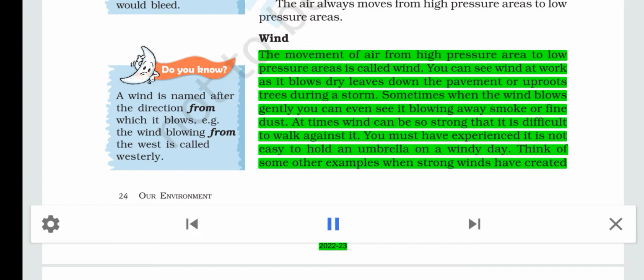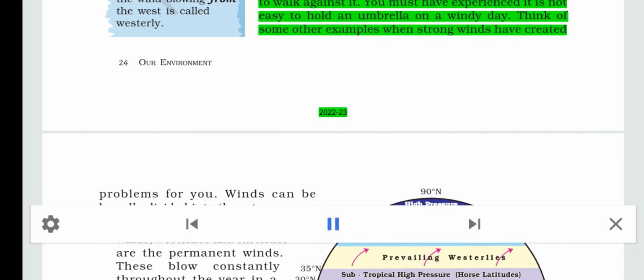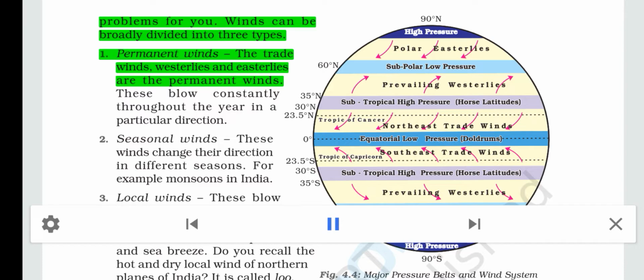At times wind can be so strong that it is difficult to walk against it. You must have experienced it is not easy to hold an umbrella on a windy day. Think of some other examples when strong winds have created problems for you. Winds can be broadly divided into 3 types.